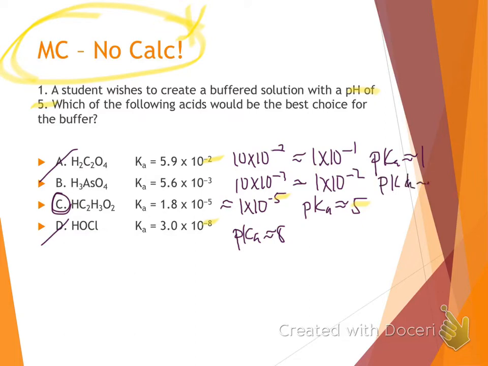So a pKa about 2. That's not very close to 5 either. So we could do all of them or just see, oh, hey, this is 5. That must be the pH of 5, especially when this 1.8 is rounding to 1. All right, so